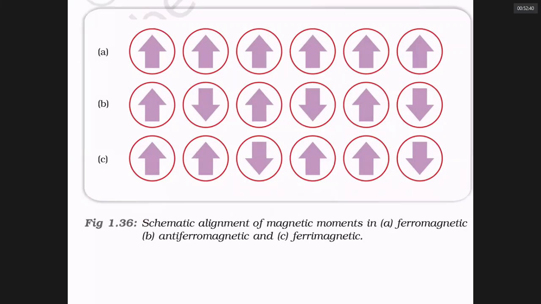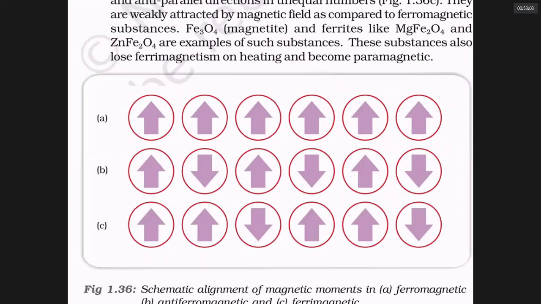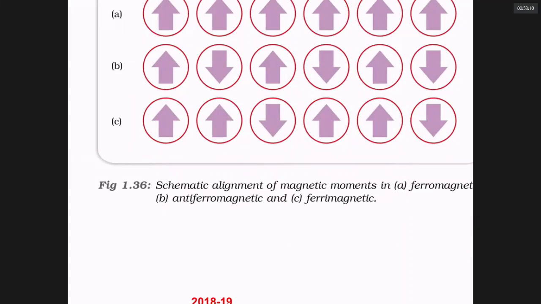Sir, C is very magnetic. Notice, sir, in B, up, down, cancellation. Therefore, it is called antiferromagnetism. In C, no doubt some domains are opposing, but most of them are in one direction. It is ferrimagnetic. Notice, all in one direction is ferro. Just one set cancelling the other is antiferro. Few cancellations, but largely in one direction, that is called ferrimagnetic. Can you see that clearly?